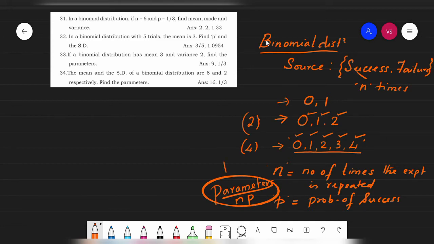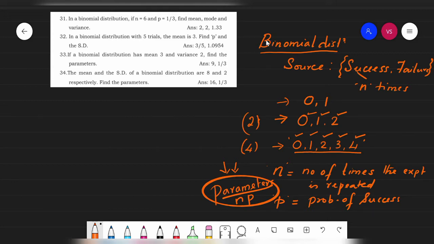These parameters are what we need to identify, students, in the question or from the question. If we don't have those parameter values given, then the first objective is to find those parameters, because they are the key elements. They are the important values that we need. If we don't have those important values, then we cannot solve any problems in any of the distributions.